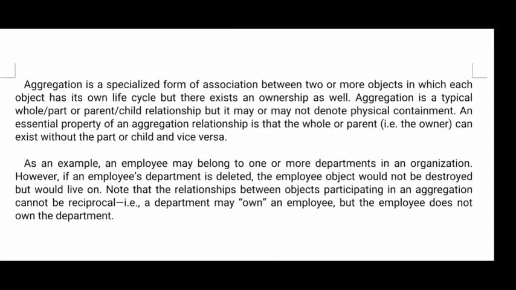Aggregation is a specialized form of association between two or more objects, in which each object has its own life cycle, but there also exists an ownership. It can have its own properties and it can use the other objects' properties also. So that is aggregation. With this, our second unit is over.